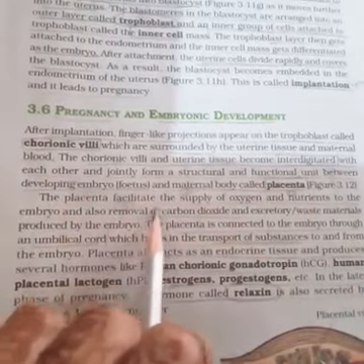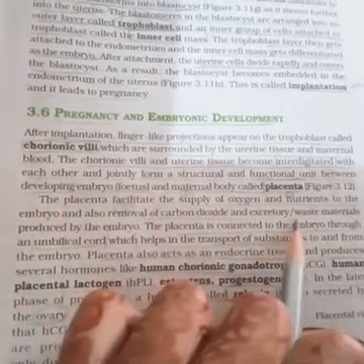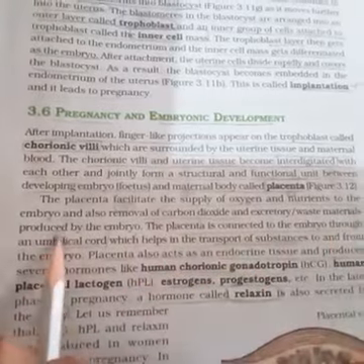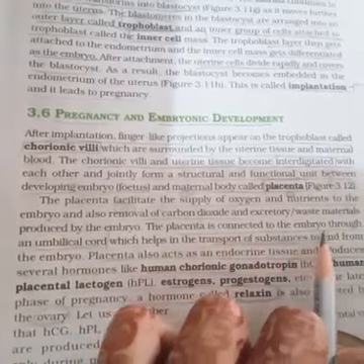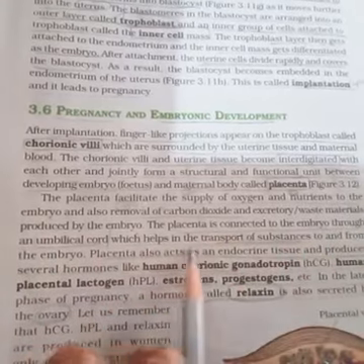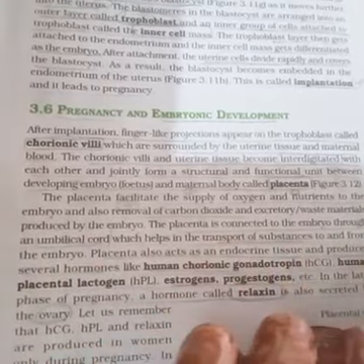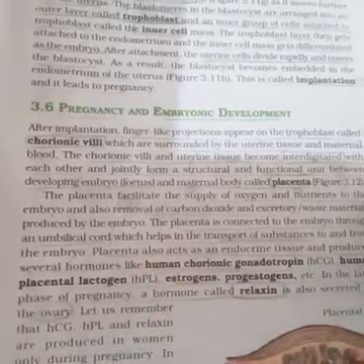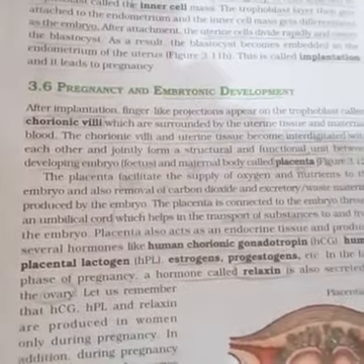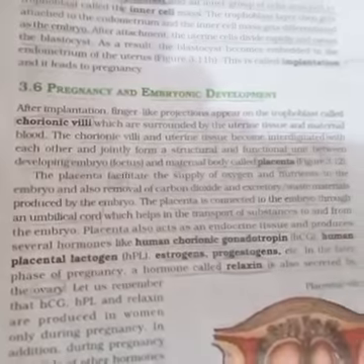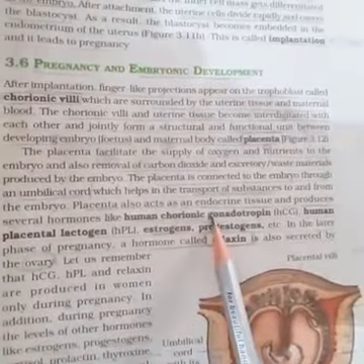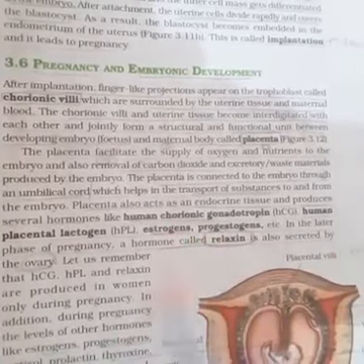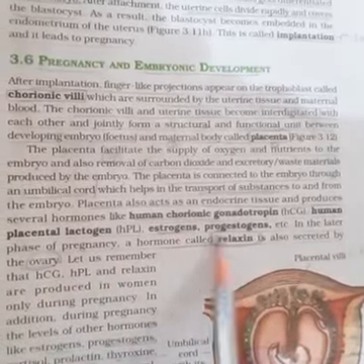The placenta facilitates the supply of oxygen and the removal of excretory waste material produced by the embryo. The placenta is connected to the embryo through the umbilical cord, which helps in the transport of substances to and from the embryo. The placenta also acts as an endocrine tissue and produces several hormones like hCG (human chorionic gonadotropin), human placental lactogen, estrogen, and progesterone.